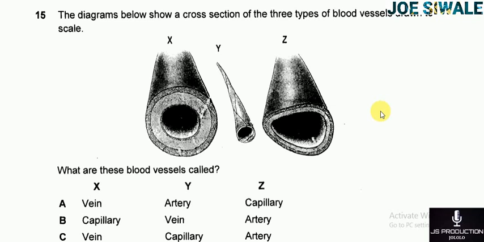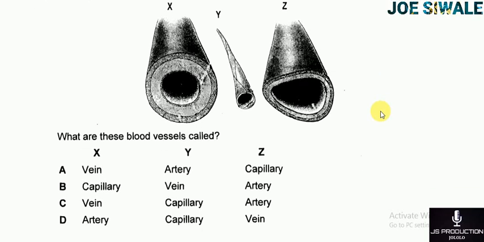Then multiple choice B, blood vessel X is the capillary, blood vessel Y is the vein, blood vessel Z is the artery. Then multiple choice C, blood vessel X is the vein, blood vessel Y is the capillary, and blood vessel Z is the artery. Multiple choice D, blood vessel X is the artery, blood vessel Y is the capillary, blood vessel Z is the vein. So looking at these diagrams, blood vessel X is the artery, blood vessel Y is the capillary, and blood vessel Z is the vein. So my answer is D.